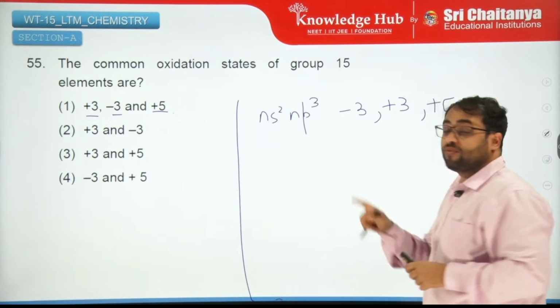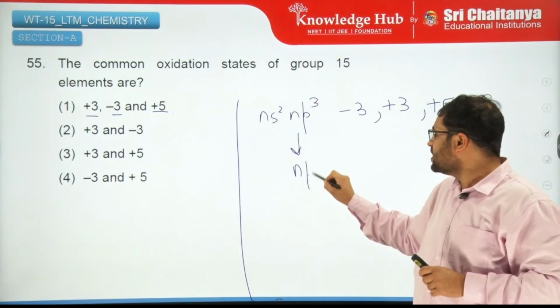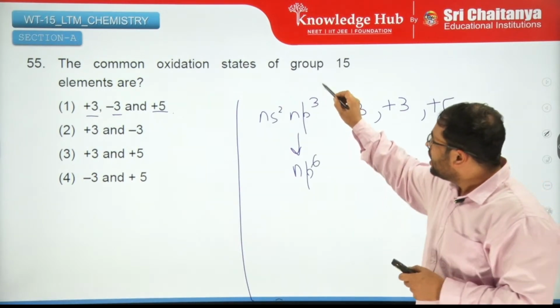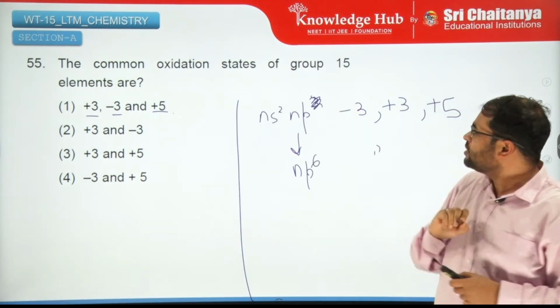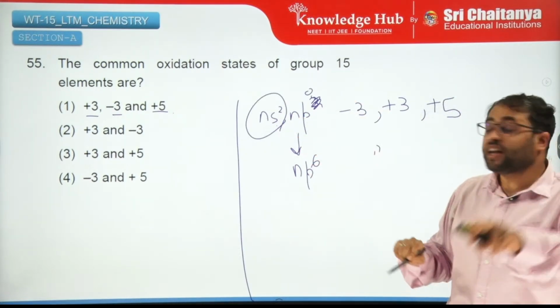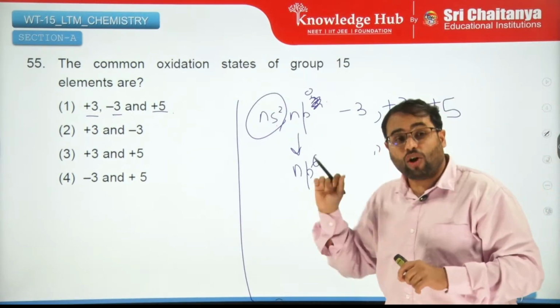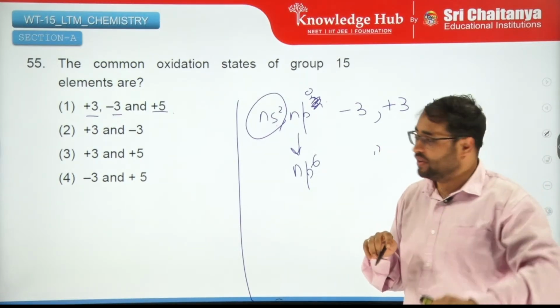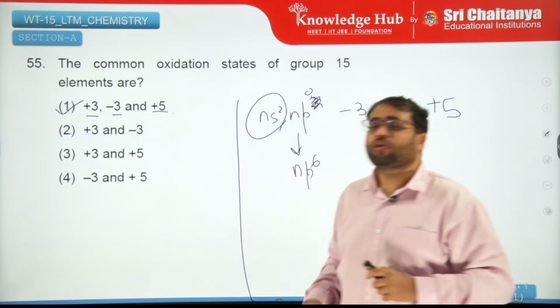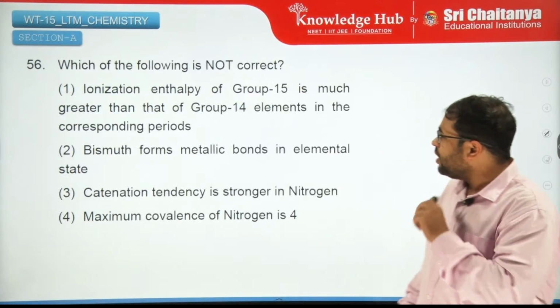Why minus 3? Because if it accepts 3 electrons, this becomes np6, fully filled. Or it can lose these 3 electrons, then again it is fully filled, or it can lose these 5 electrons completely, then also it is fully filled. So that's why these 3 oxidation states are valid.